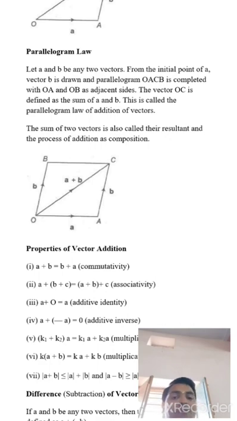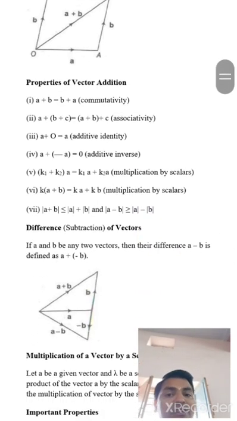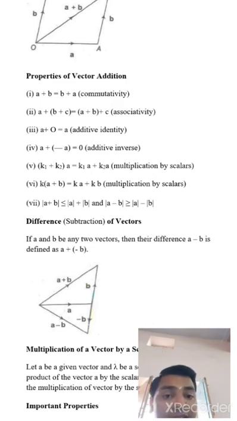Okay students. Now some properties of vector addition. It is very important properties for exam. Now first part, vector A plus vector B equal B vector plus A vector. It is called commutative property. Okay. Now next part, A vector plus the sum of B vector and C vector equal the sum of A plus B vector plus C, it is called associative property.